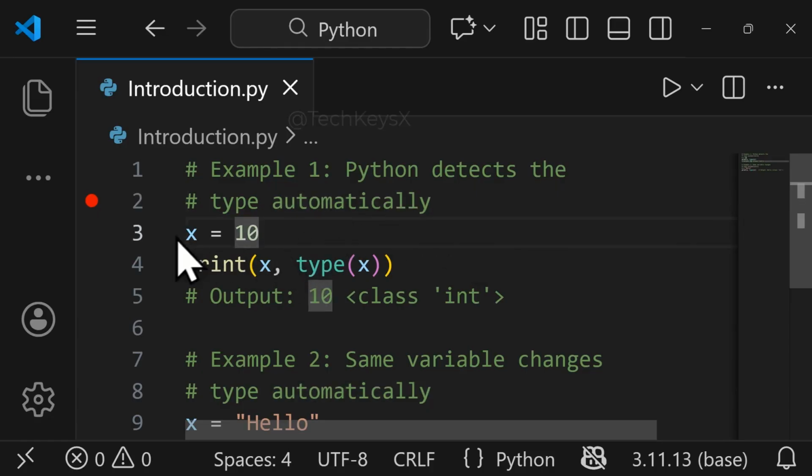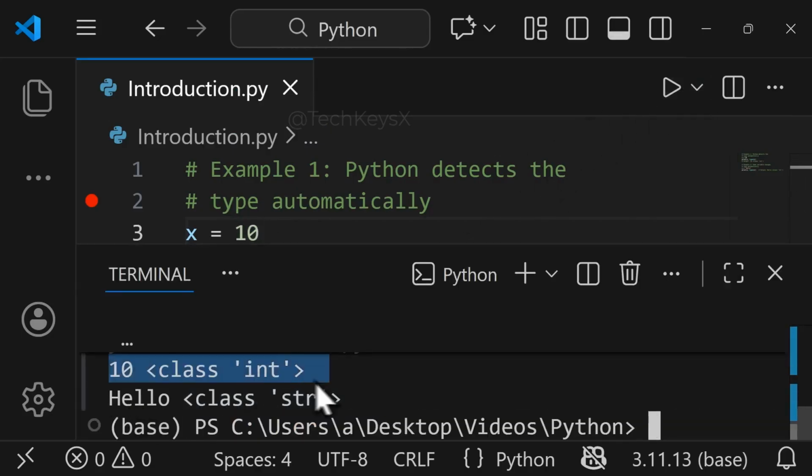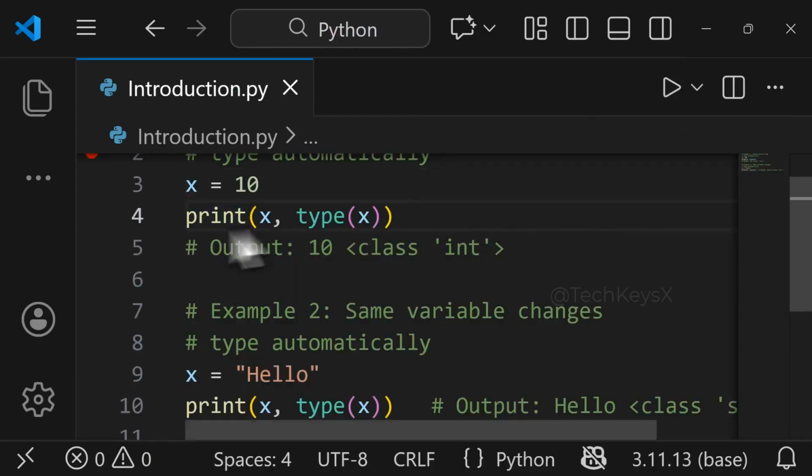For example, I have declared a variable x is equal to 10, and I did not declare its type. I just put x is equal to 10. Now Python will detect that this is an integer. So if I run this code, you will see 10 and class int, an integer. And you can check the type of the variable by printing type of x with your print statement. And then you will get this output.